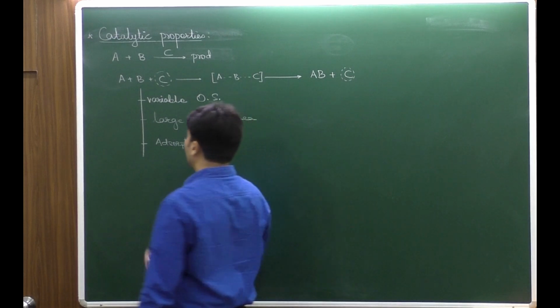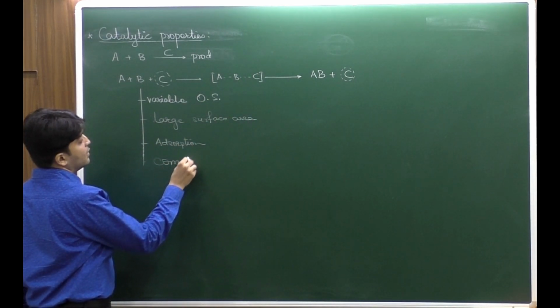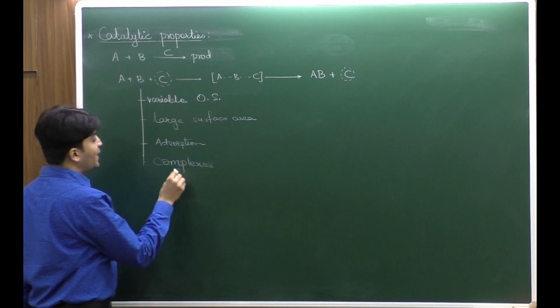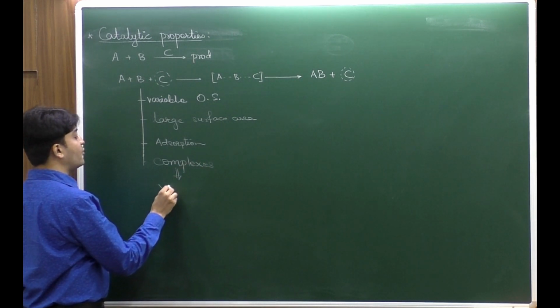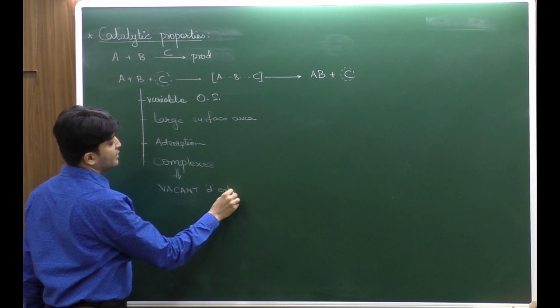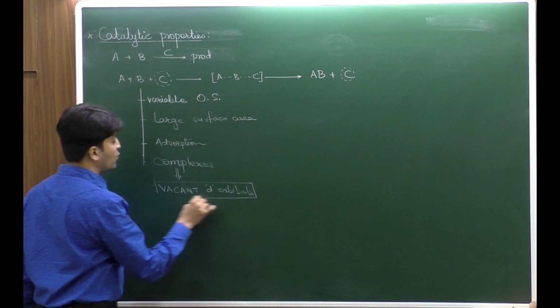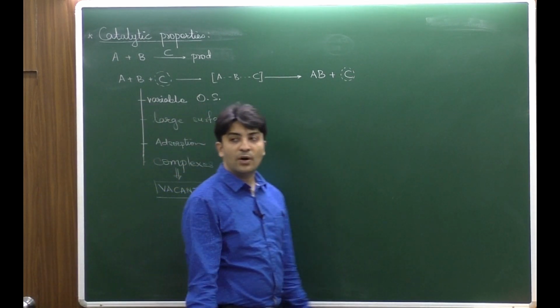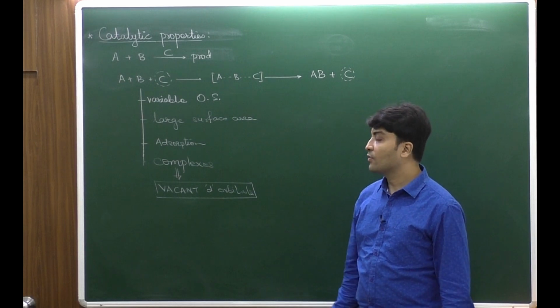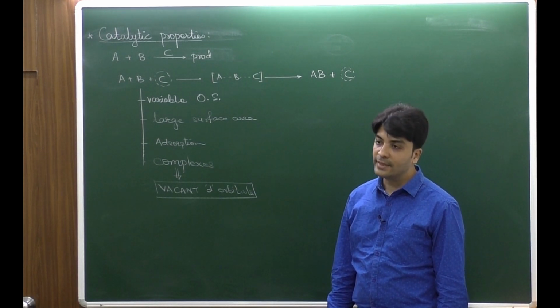Okay? And in the intermediate, they have the tendency to form complexes, and the complexes are formed due to the presence of vacant d orbitals. So since there are vacant d orbitals present in the transition metal compounds, there is possible formation of a large number of complexes. Is that clear?